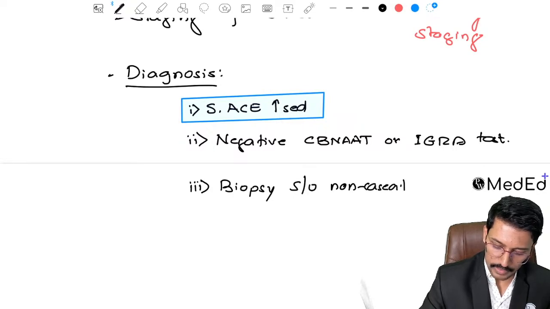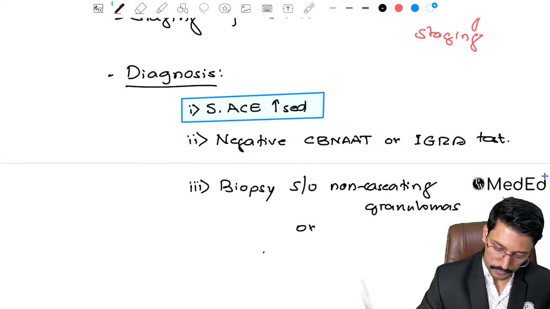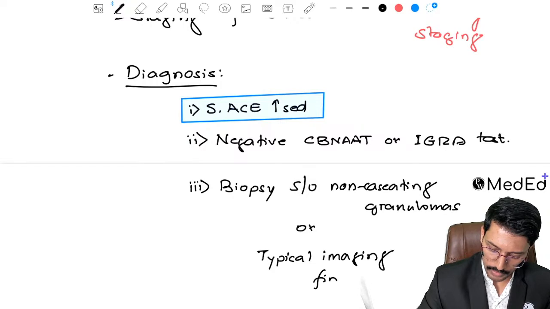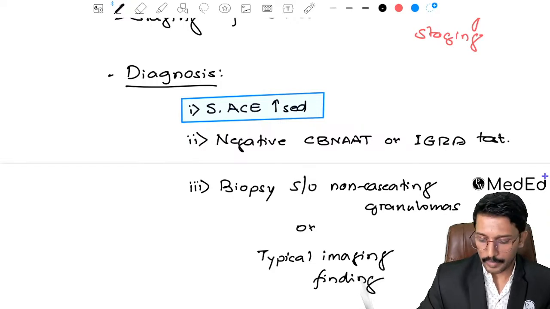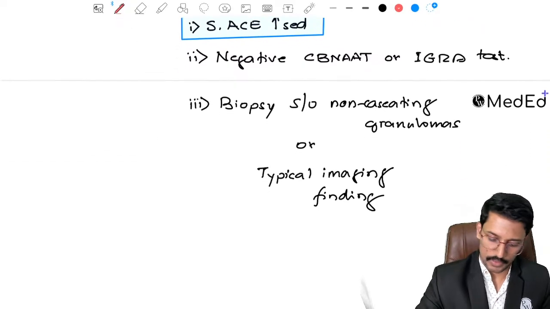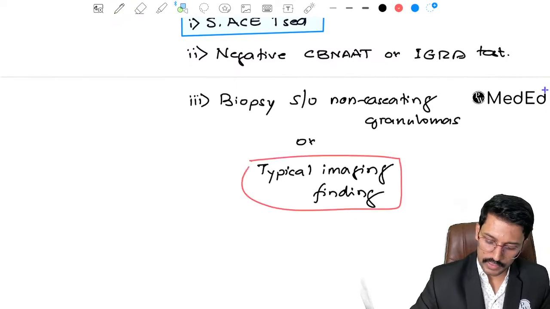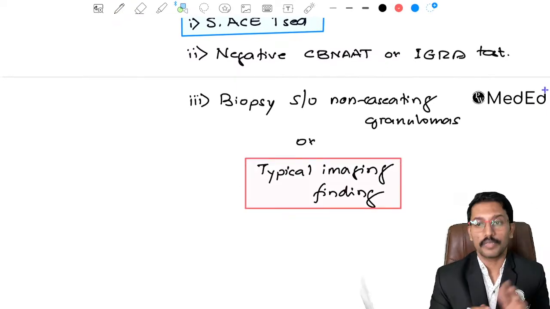If it is caseating, then again it is tuberculosis, right? Non-caseating granulomas or typical imaging findings. So if you have done the imaging, there should be typical imaging findings. So then comes the question, what are these typical imaging findings and what is the imaging modality of choice?